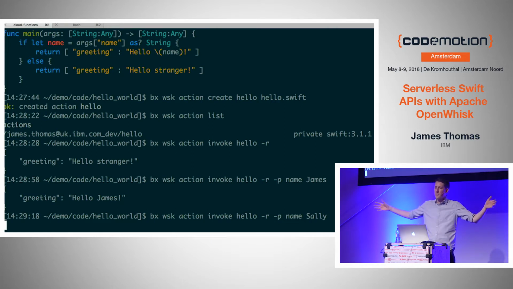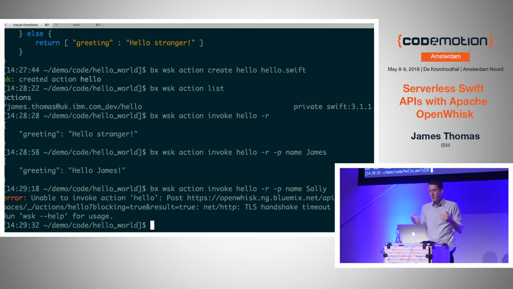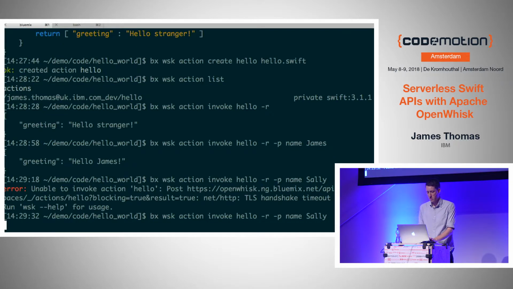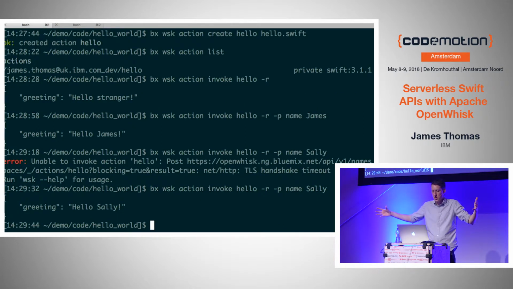I could call this serverless function 1,000 times in parallel, and it's just going to work. I don't have to think about scaling and VMs and containers and all of that slightly more complicated stuff. Oh, dear. OK, let's try that again. And hopefully, yeah, it just works. So I can call a serverless function as much as I want. I haven't had to set up any infrastructure, no servers in sight, right? Although someone manages them.